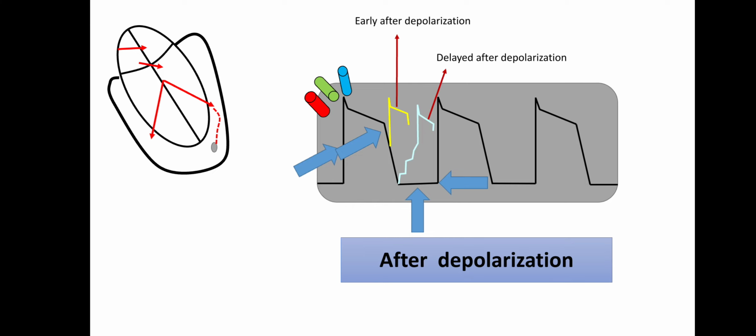But what has happened over here? Here you can see a secondary depolarization has taken place, which is abnormal. This secondary depolarization is known as after depolarization, since the primary depolarization is triggering this extra abnormal depolarization, and so they are named as produced after a normal primary depolarization.